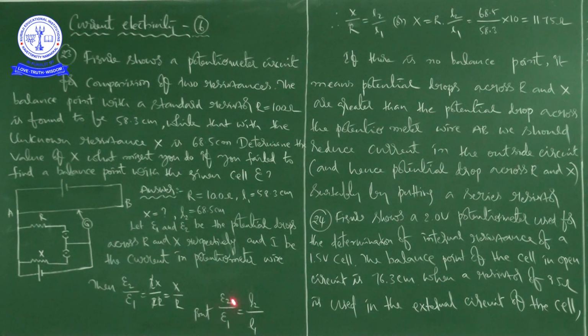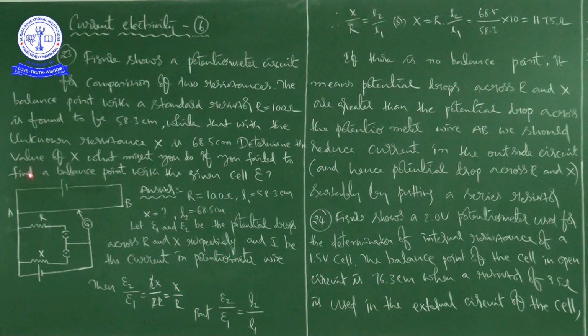See, this we are not getting from here, it is according to the given information, but we know that epsilon is directly proportional to L, so epsilon 2 by epsilon 1 is equal to L2 by L1. Now we can equate these two: X by R is equal to L2 by L1, so X is equal to R into L2 by L1, that is 68.5 divided by 58.3 into 10, that is equal to 11.75 ohms. Now we have to conclude with some information according to the question.